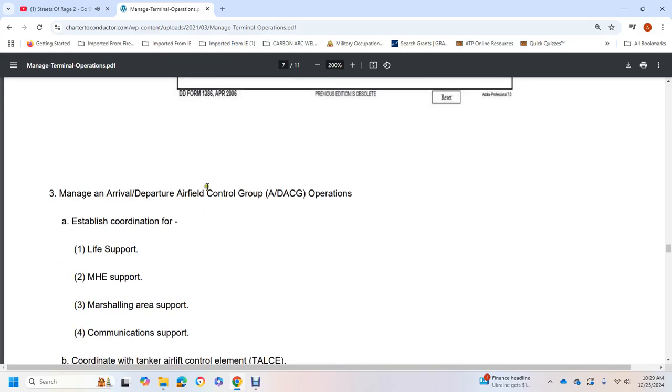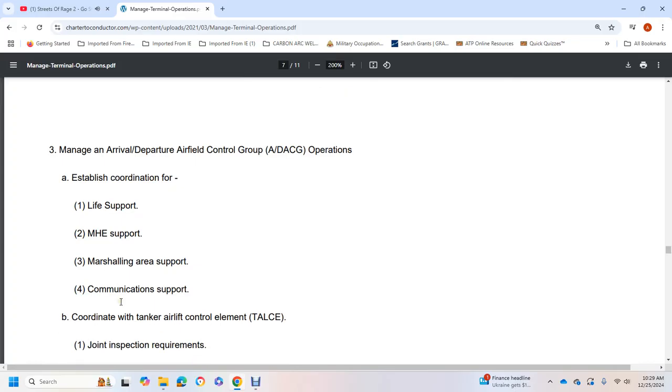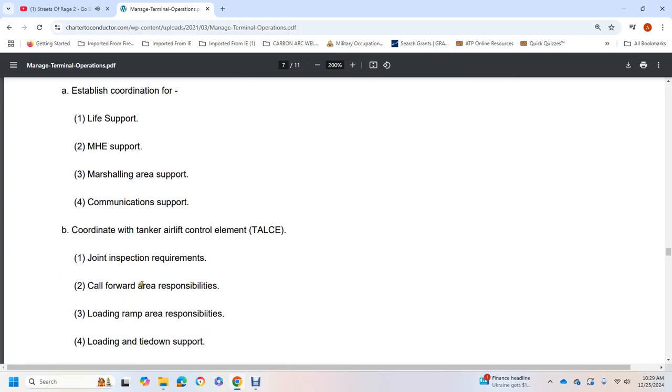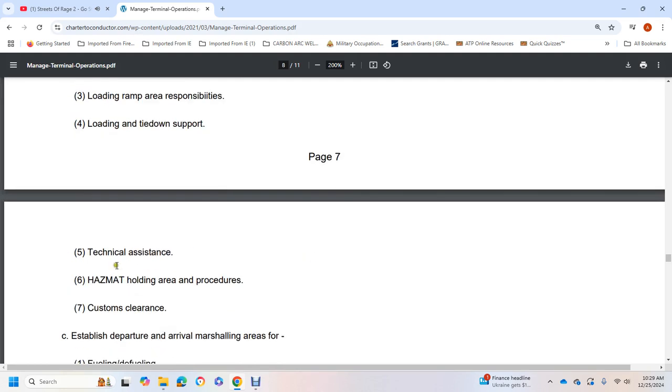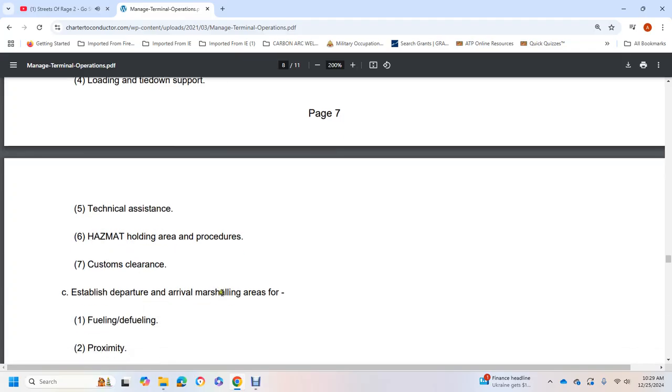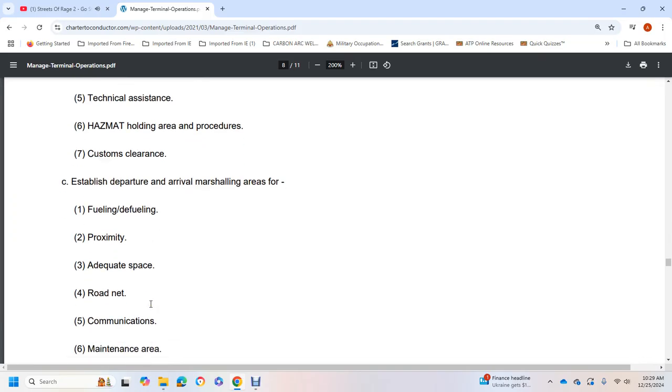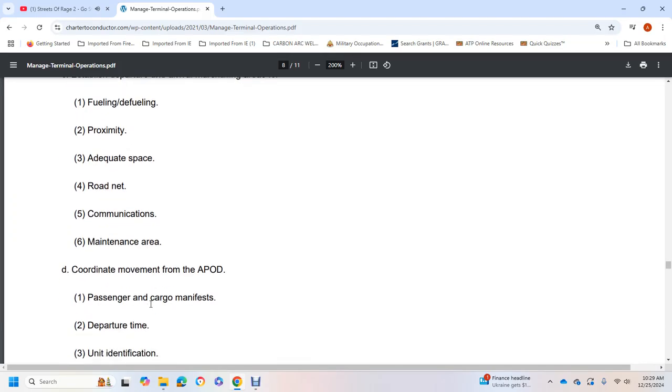Manage arrival, departure, airfield control group operation: establish, coordinate, and life support, MAHE support, marshaling support, communication support. Coordinate tanker airlift control element, joint inspection requirements, call forward, area responsibility, load ramps, area responsibility, load and tie down support, technical assistance, hazmat holding area and procedures, customs and clearance. Establish departure and arrival marshaling areas for fueling, defueling, proximity, adequate space, road net, communication, maintenance area.